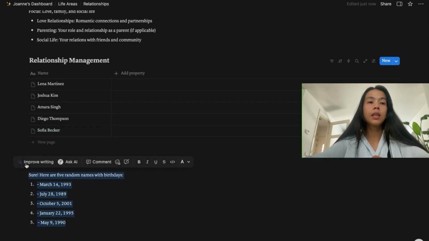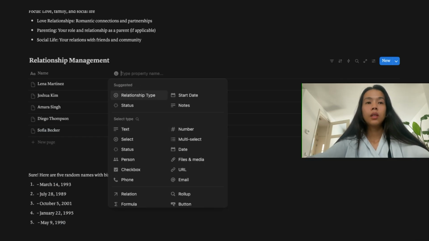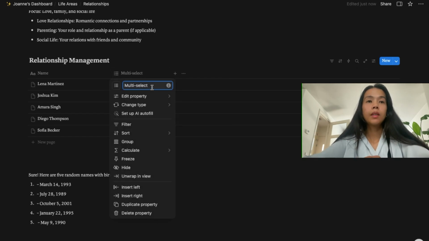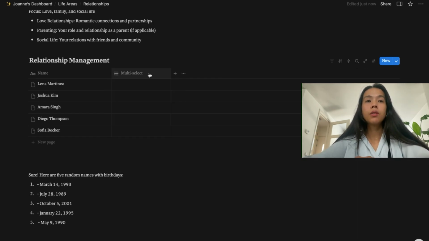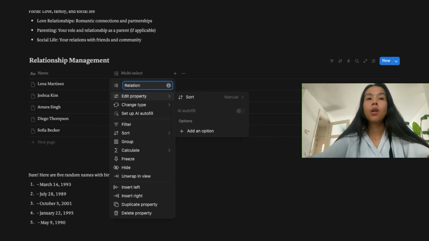And then the next thing that we want to do is their relationship. In this case, we're going to multi-select. Here we're going to create a new property. What I just did is create a new property, and here it's like edit property. We're going to change the name of this property, and we're going to call it type of relationship.